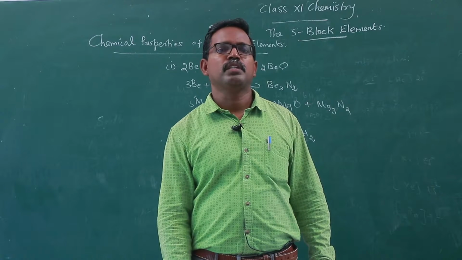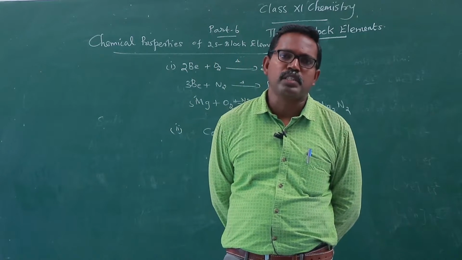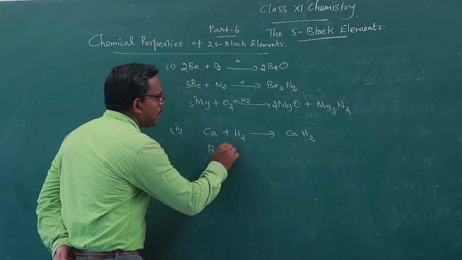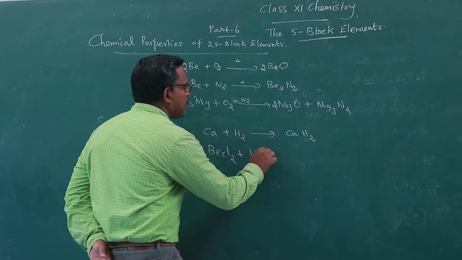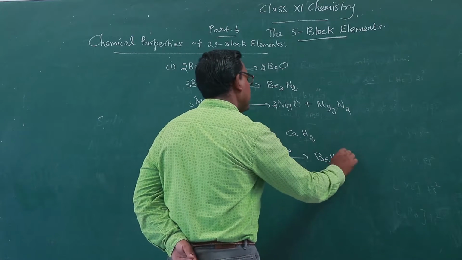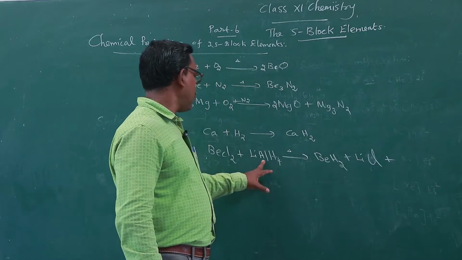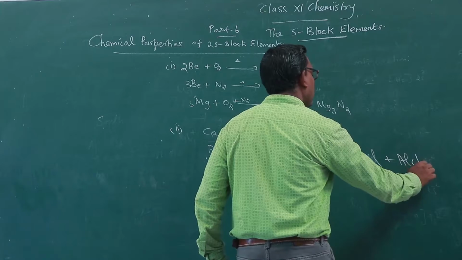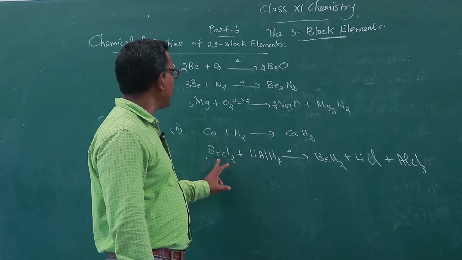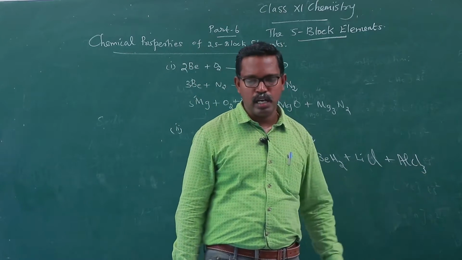Beryllium chloride reacts with lithium aluminum hydride, a strong reducing agent, to give beryllium hydride, along with lithium chloride and aluminum chloride as products.